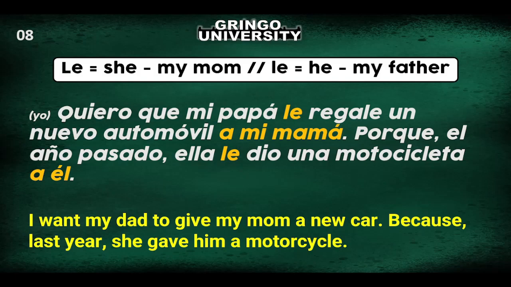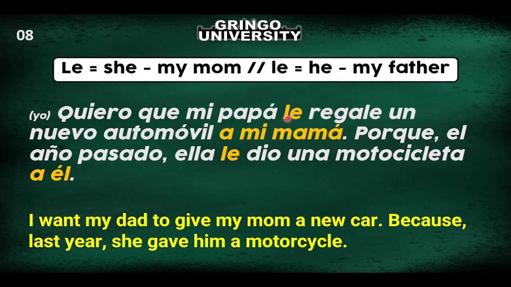Yo, no need to put it. Quiero que mi papá le regale un nuevo automóvil a mi mamá, porque el año pasado ella le dio una motocicleta a él. So, I want my dad to give my mother an automobile. So I have to put le, because my mother is going to be the recipient of the action of giving something performed by my dad. So she's going to be the recipient.